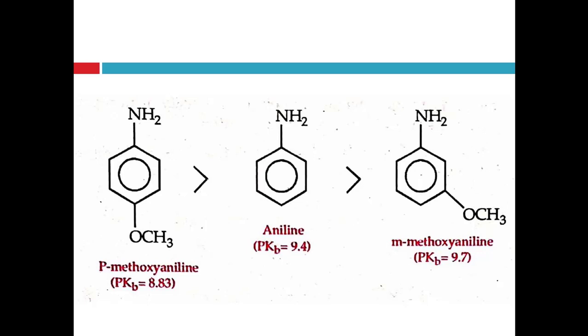When these groups are present at meta position, they exert only electron withdrawing inductive effect but not the electron releasing resonance effect. So it decreases the electron density on the nitrogen atom, and that's why meta-methoxyaniline is a weaker base than aniline.